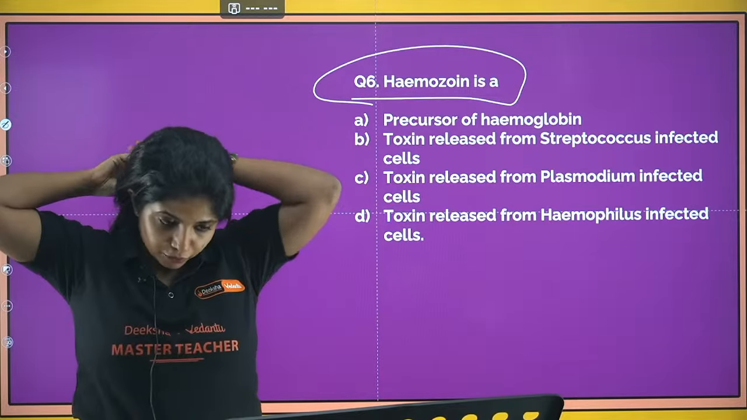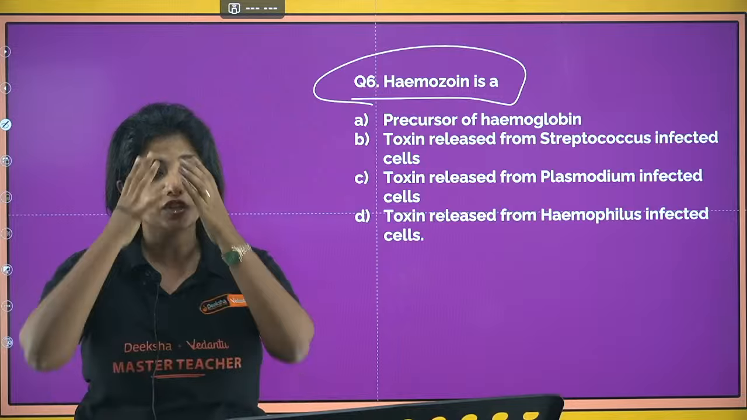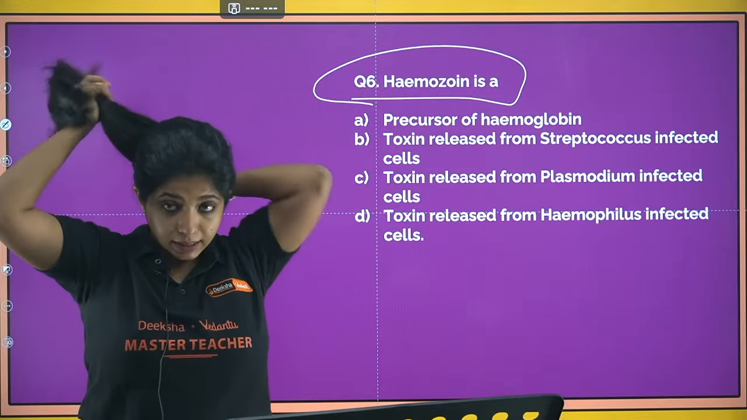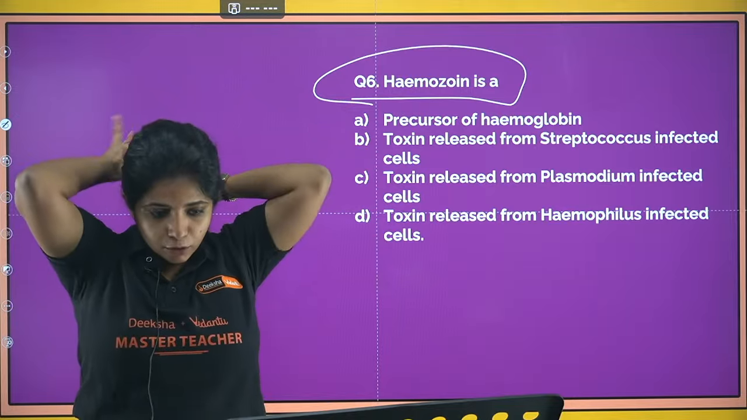Now I want full efforts out here because we are solving just MCQs. No 5 marker, 3 marker, right? So complete efforts over here. Tell me the answer for this question. What is hemozoin? It is,